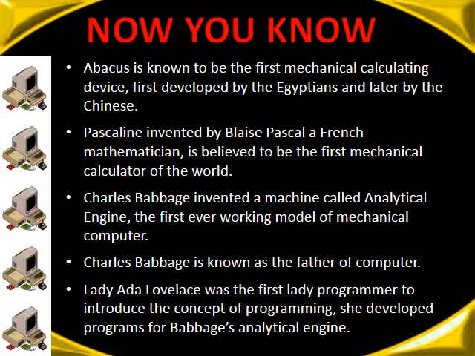Third, Charles Babbage invented a machine called analytical engine, the first ever working model of a mechanical computer. Fourth, Charles Babbage is known as the father of computer. Fifth, Ada Lovelace was the first lady programmer to introduce the concept of programming. She developed programs for Babbage's analytical engine.